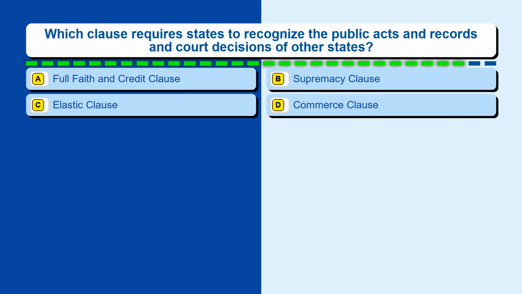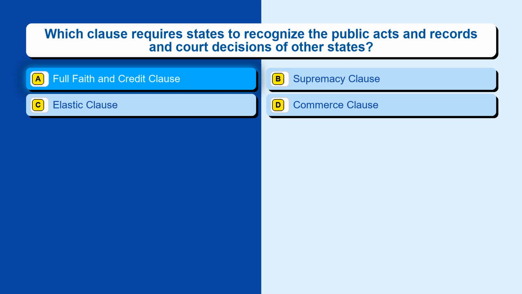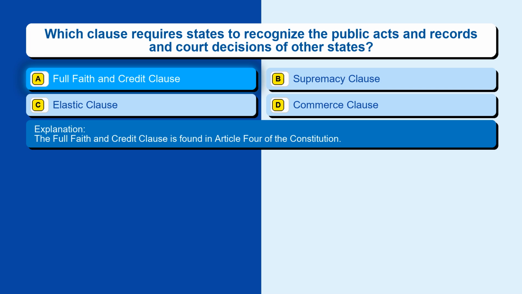Question 15. Which clause requires states to recognize the public acts and records and court decisions of other states? Option A, Full Faith and Credit Clause. Option B, Supremacy Clause. Option C, Elastic Clause. Option D, Commerce Clause. The correct answer is option A, Full Faith and Credit Clause. The Full Faith and Credit Clause is found in Article 4 of the Constitution.